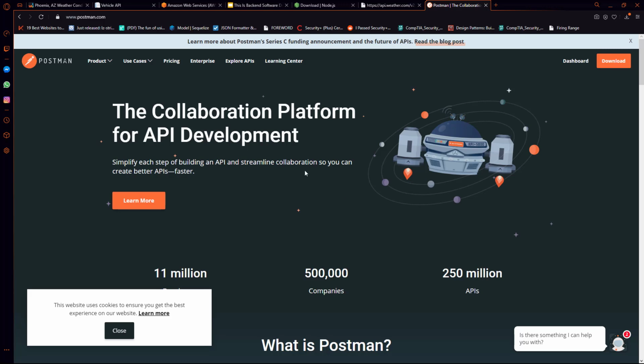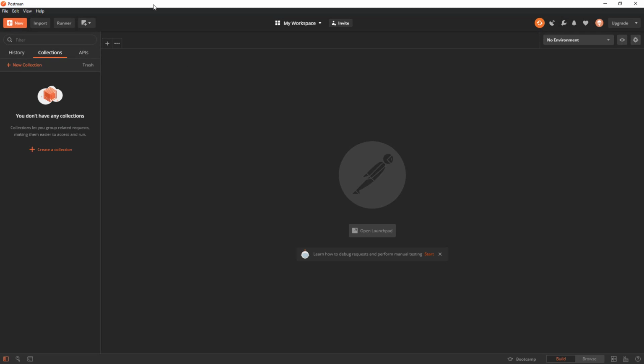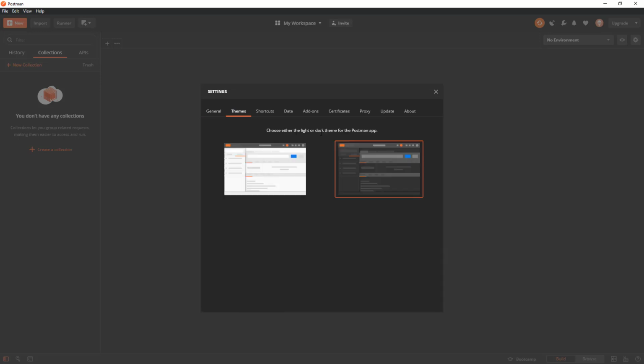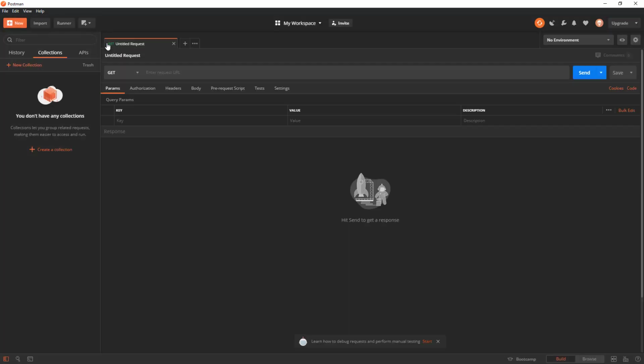Let's open up Postman to see what this actually looks like. Okay, so here I have Postman. I have the dark mode. If you want dark mode, you can go to File and then Settings, go to Themes, and then choose the dark mode there. Let's go and open up this new tab. You can see we have an untitled request.